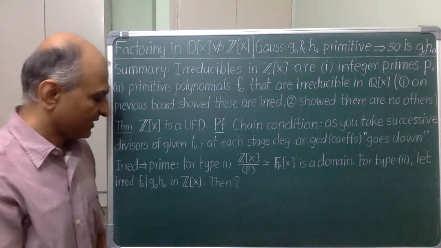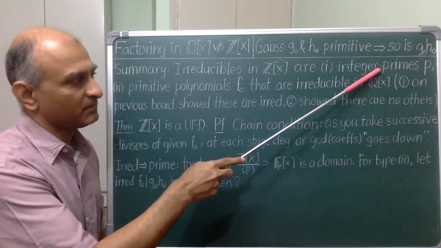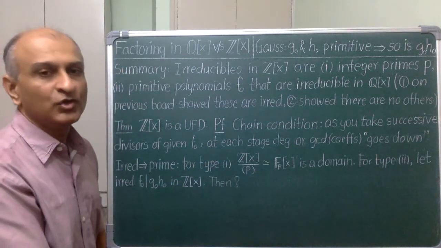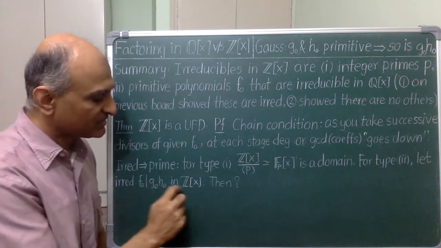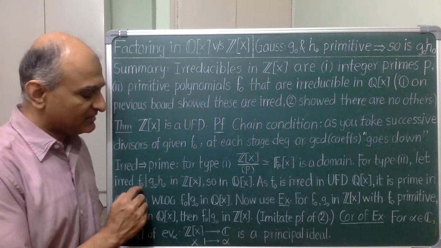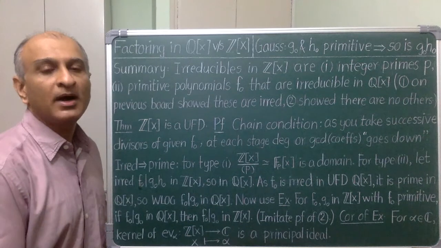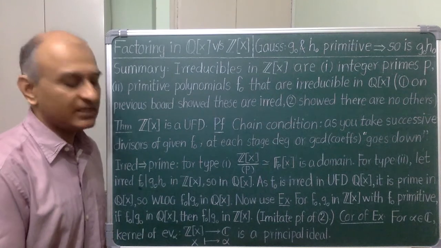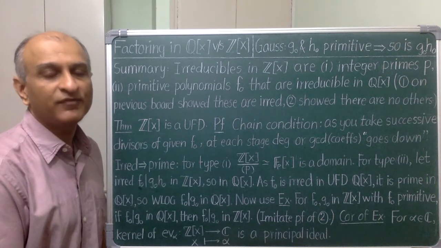Okay, to show the next condition, it is easy to do it for integer primes. Just do it by hand or use this isomorphism. To prove this condition for second type of irreducible elements, I have made a start here. See if you can finish the proof. I want to show that this irreducible integer polynomial of positive degree is prime. So I need to show that if f0 divides g0 times h0 in Z[x], then f0 has to divide one of them in Z[x]. For this, I take help of Q[x].